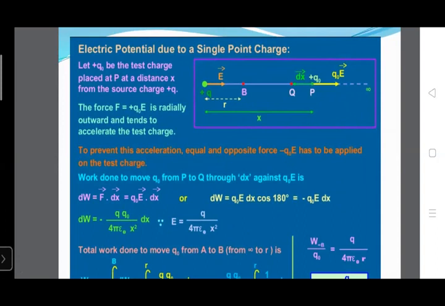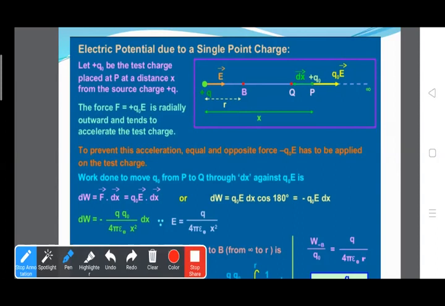For this, consider a point where charge plus Q is kept, and consider a point P at a distance x from this charge, where charge Q naught is placed at a distance x from charge plus Q, as shown in the figure. Here this is the plus Q charge, and this is the point where plus Q naught charge is kept, and this is the distance between these two charges.